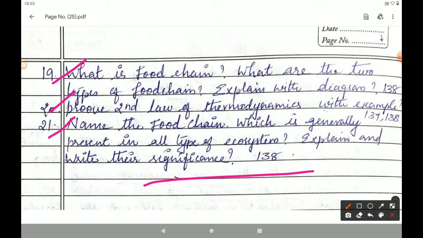Students, for question number 21, name the food chain which is generally present in all type of ecosystem, it is detritus food chain. Explain. It is given in page number 138, and the third part of the question, that is write their significance, is not there. You don't study this. This is enough. Name the food chain which is generally present in all type of ecosystem. Explain that food chain.